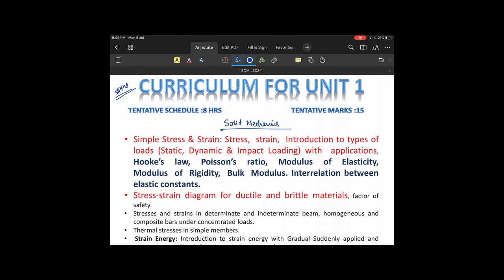Hello friends, students. Today we are going to start a new lecture series based on the SPPU syllabus, and it is for mechanical engineering students. The subject that we are going to deal with will be solid mechanics.